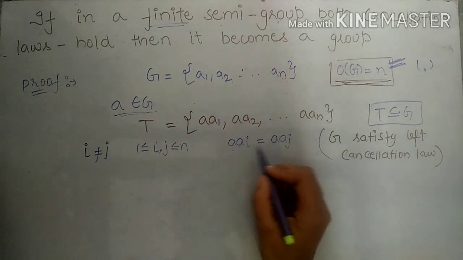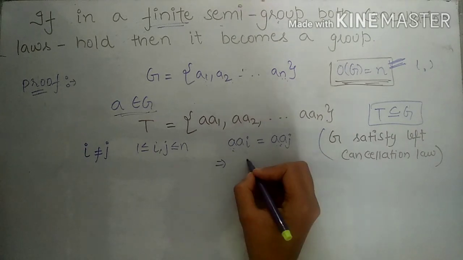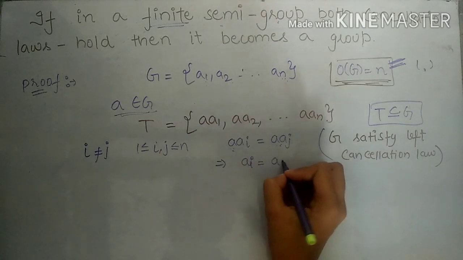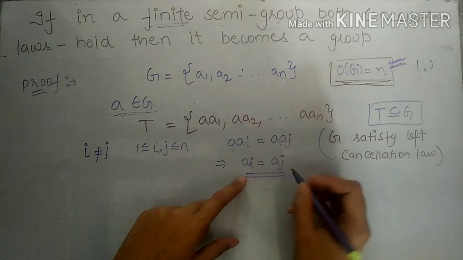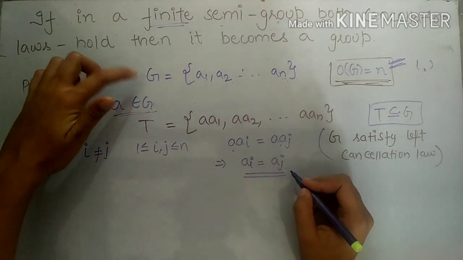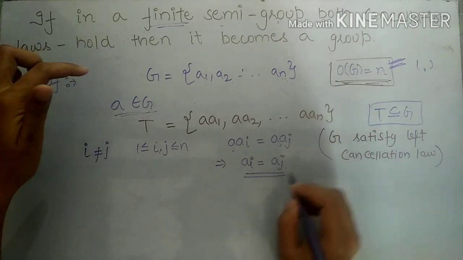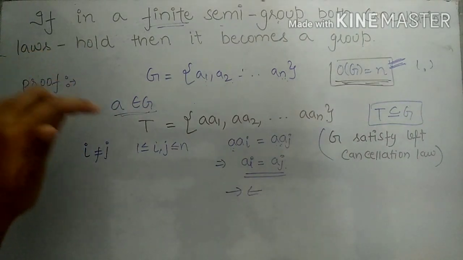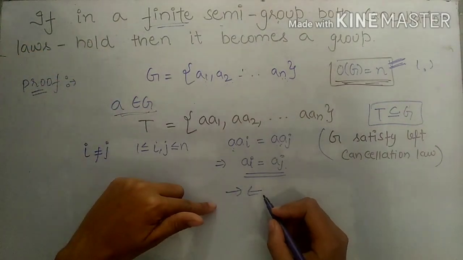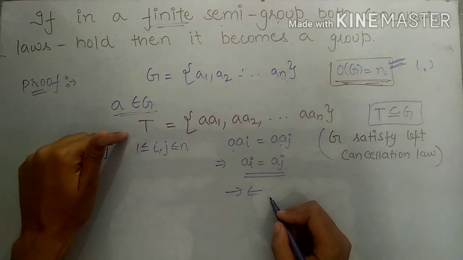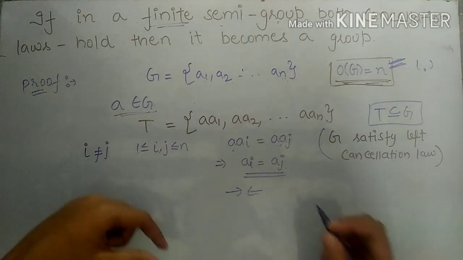That means we can cancel A from the left side on each of these two sides. So from here we get Ai is equal to Aj, and Ai and Aj are elements coming from set G, and we know all elements of G are distinct. So similarly we get a contradiction here, and we get that all elements of T are distinct.